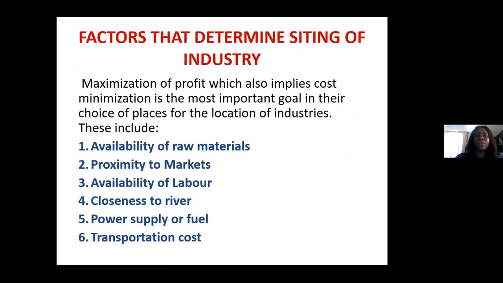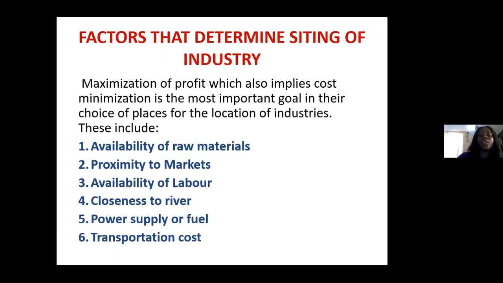So we also have factors that determine the siting of a chemical industry. Maximizing profit, which also implies cost minimization, is the most important goal in the choice of location of industries. So for you to venture into this business, first of all, you have to think of profit maximization and also cost minimization. So the factors individuals must consider in siting a chemical industry are as follows.